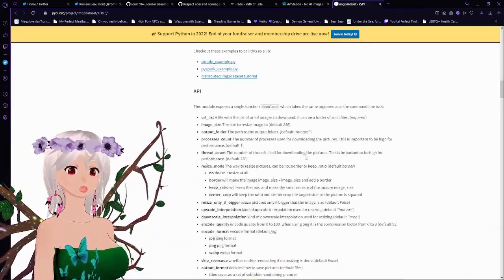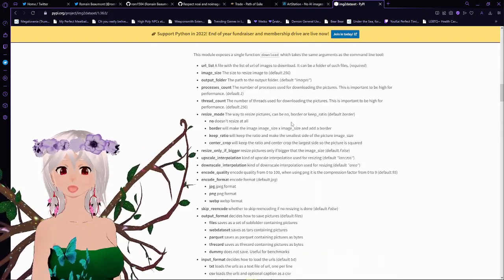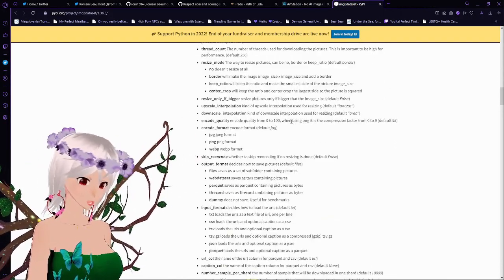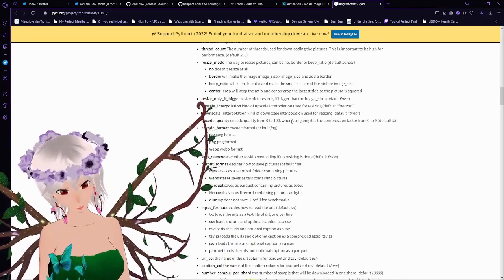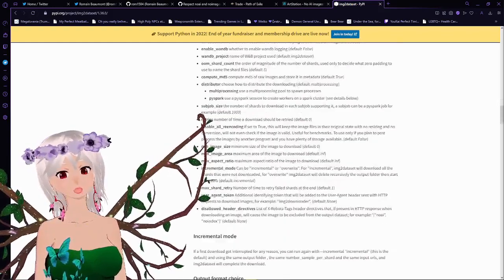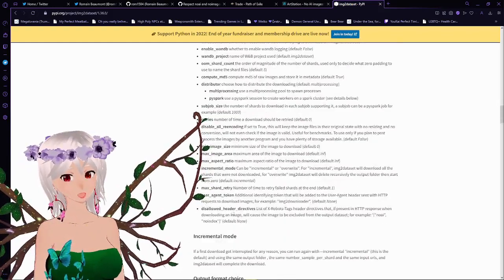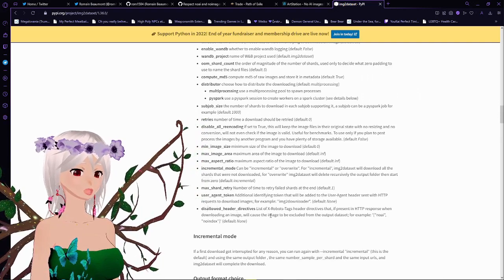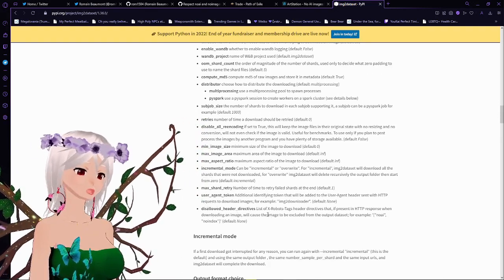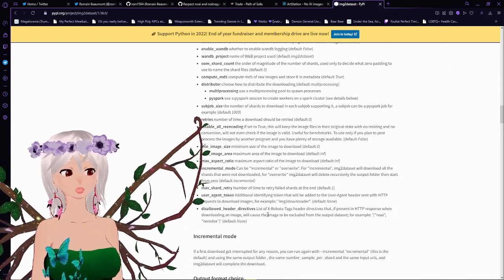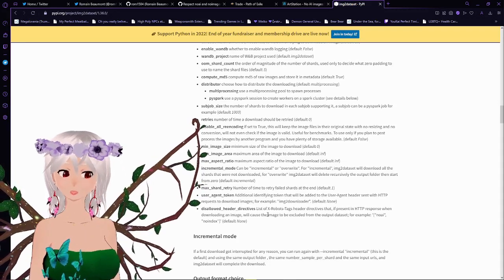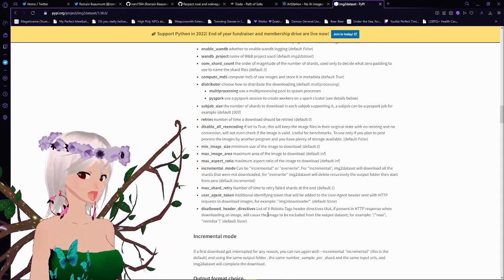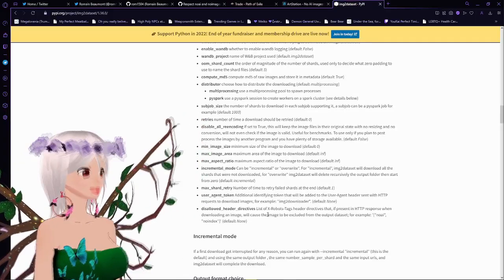Now, if we go through his README on pypi.org, I'm speaking as somebody who's used utilities like this, command line and before, most people are going to skim through this. And all the way down at the bottom is disallowed header directives, which is the list of X-Robots-Tag header directives that, if present in an HTTP response when downloading an image, will cause that image to be excluded from the output dataset. For example, no AI, no index. By default, it's none. Now, this is a massive issue.